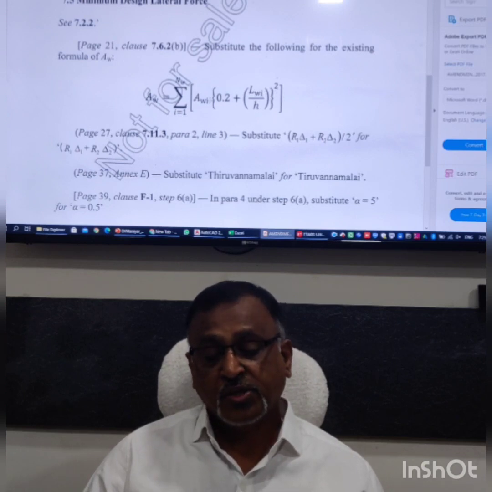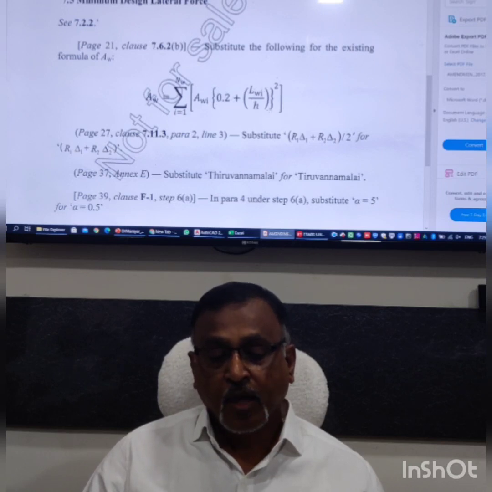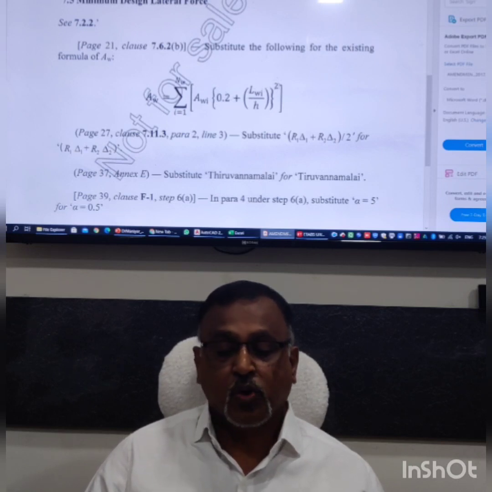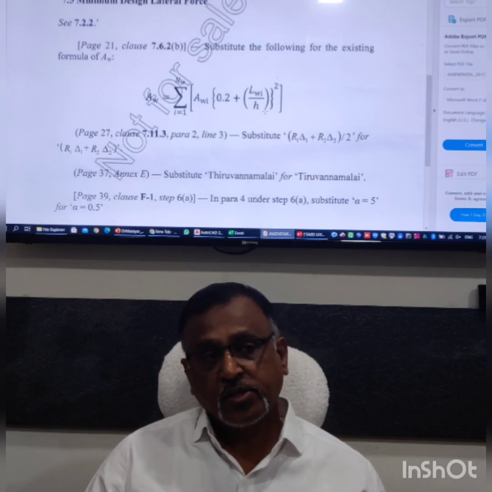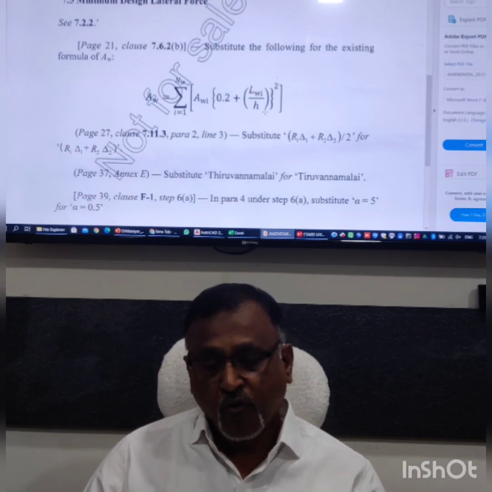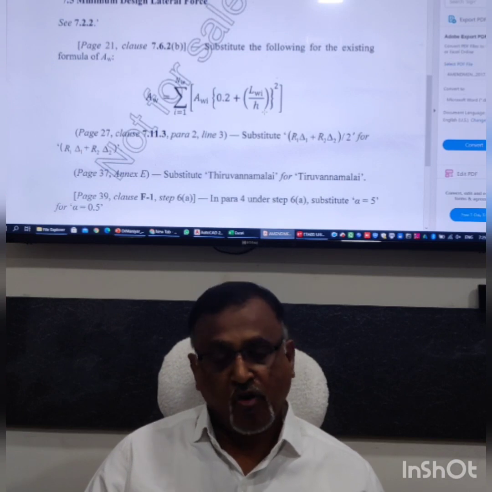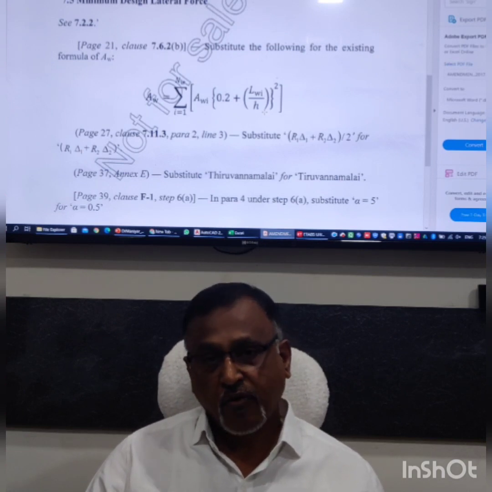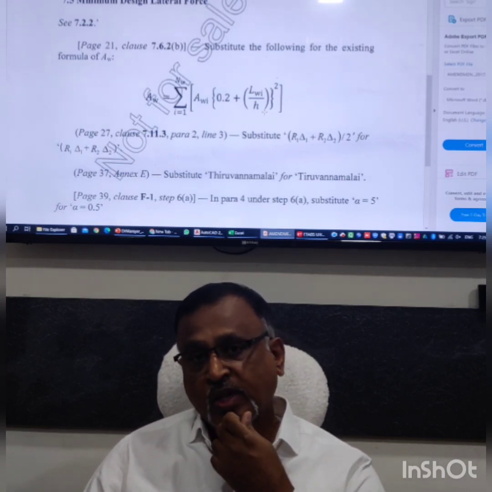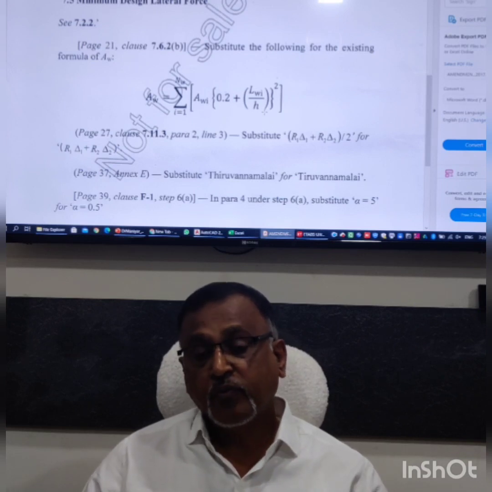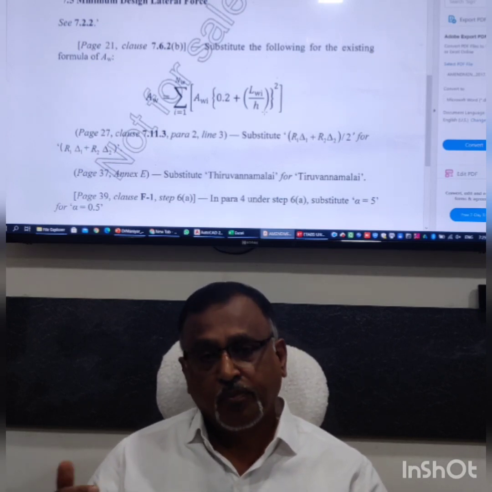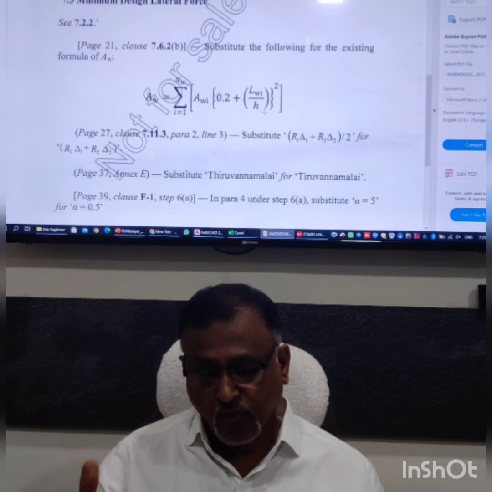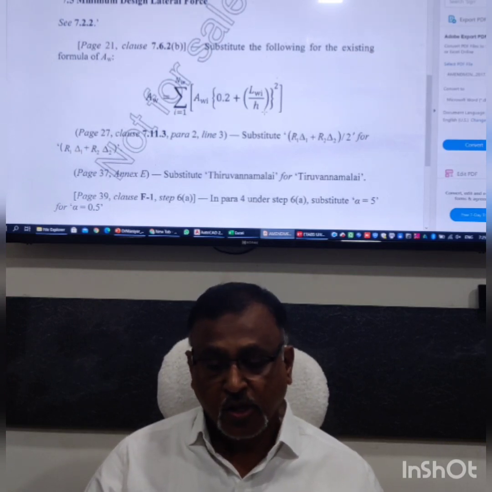So it is AWI times the bracket 0.2 plus LWI by h, and then the whole bracket squared. This is the latest amendment, so we will follow this formula for our calculations. However, we will also see the effect if we use the older formula without the amendment.